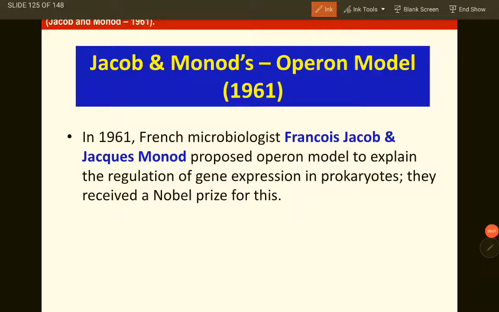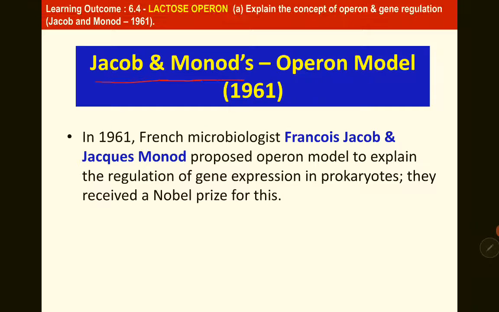Okay, so for this video, we are going to learn about the Lac Operon. The Lac Operon was proposed by Jacob and Monod in 1961, to explain the regulation of gene expression in prokaryotes, which is bacteria. And they received a Nobel Prize for this.